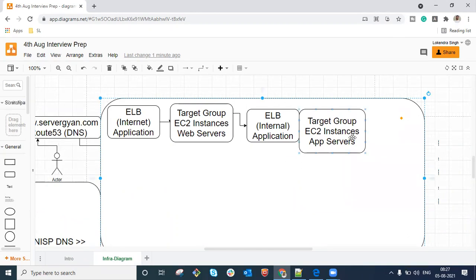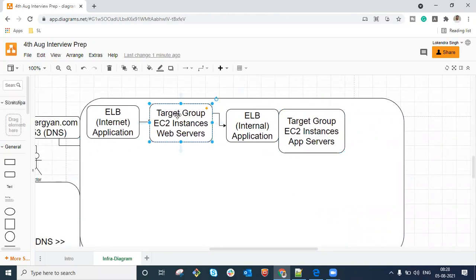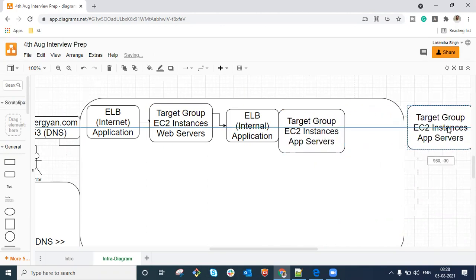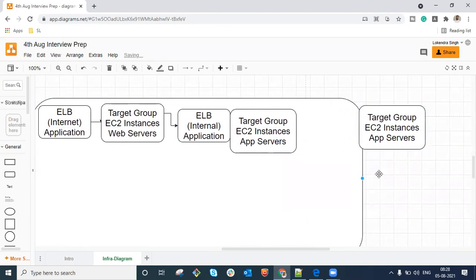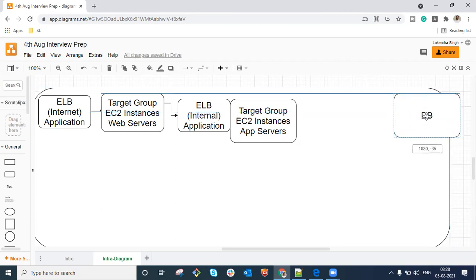Okay, guys, now this is a two-tier architecture. This is the first tier of servers, where we are processing the requests of customers. This is the second tier. Now what is the third tier, guys? Within the third tier of the architecture, we are going to use a database here. For handling this database, once again, there could be a situation here, and guys, this is a very scalable architecture which I'm going to tell you.